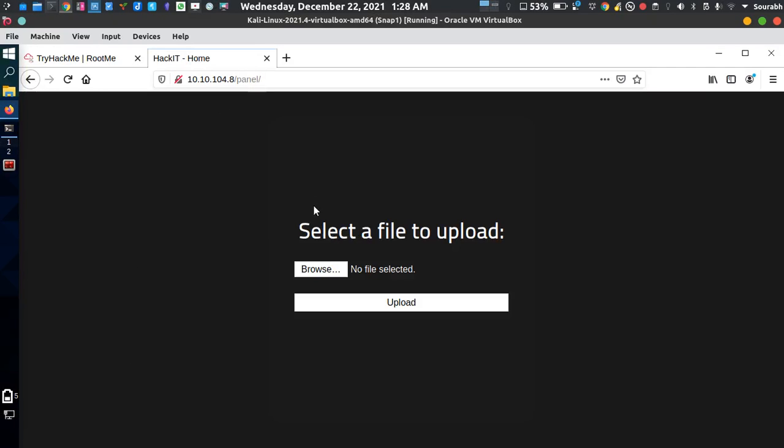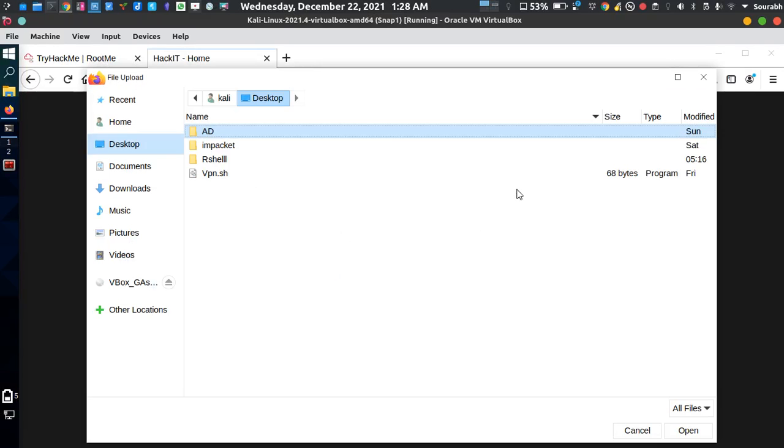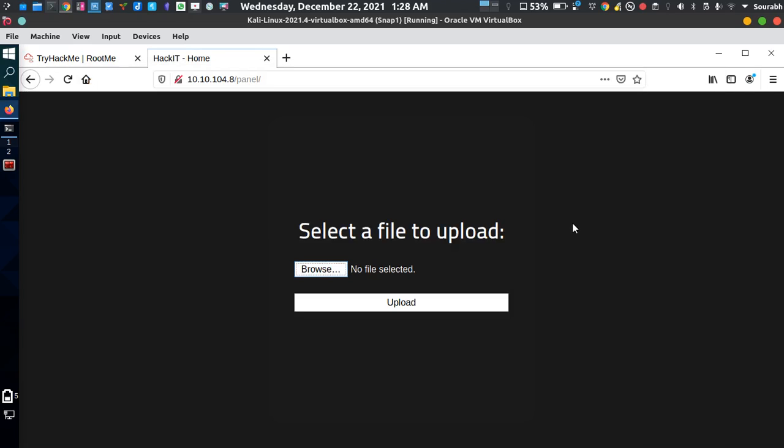Under the panel there's some sort of upload section where we can upload files. As you can see, my file explorer is open. So what we need to do is upload some sort of malicious file through the browser to the web server, so we can access that particular file which we are going to upload, and get some sort of connection to the machine itself.